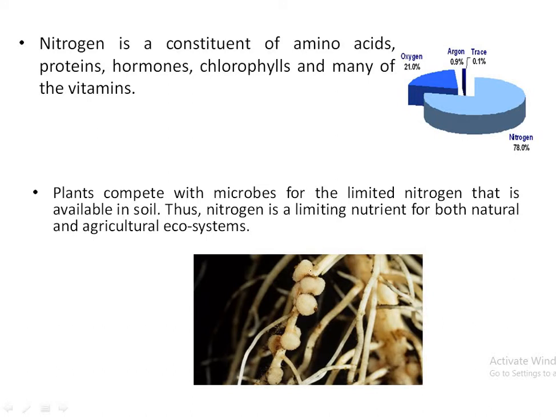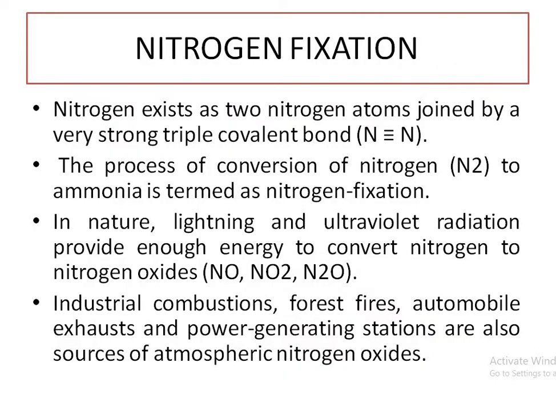In this diagram, we can see the root nodules of the legumes because it is our topic, especially biological nitrogen fixation. The bacteria live in these root nodules of legumes, in the future slides. Then the first step of the nitrogen cycle, nitrogen fixation. Nitrogen exists as two nitrogen atoms joined by a very strong triple covalent bond. The process of conversion of nitrogen into ammonia is termed nitrogen fixation.